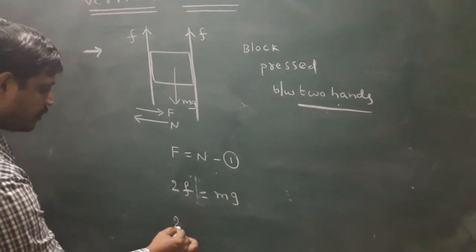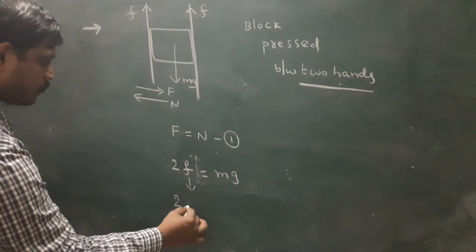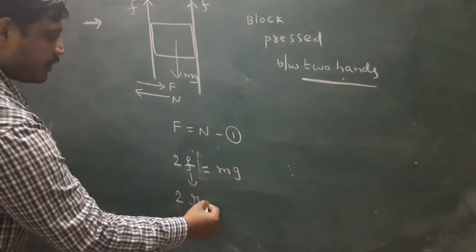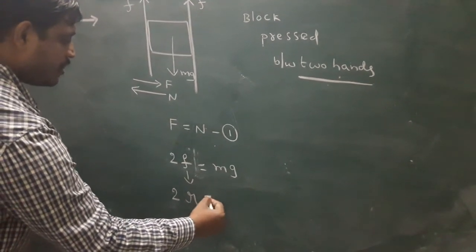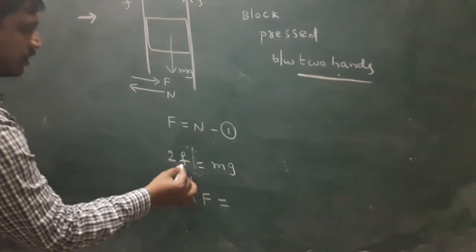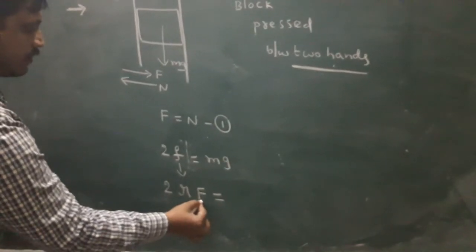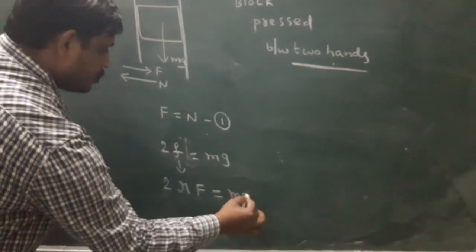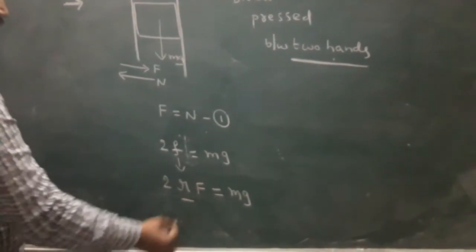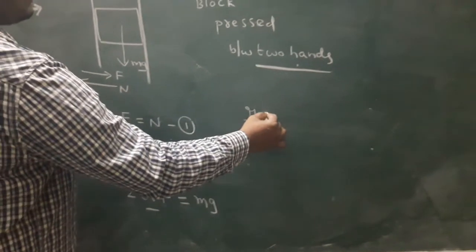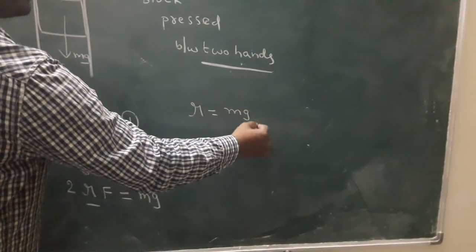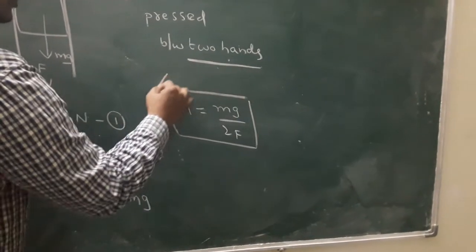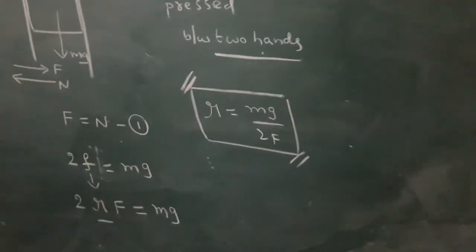Here also, find the coefficient of friction. The frictional force definition is mu into N. But from equation 1, the N value is F. Once again I repeat, friction is mu N, and N value is F. Here it is mg. What is the formula for the coefficient of friction? Finally we get mg by 2F. Very important formula. This is the coefficient of friction.